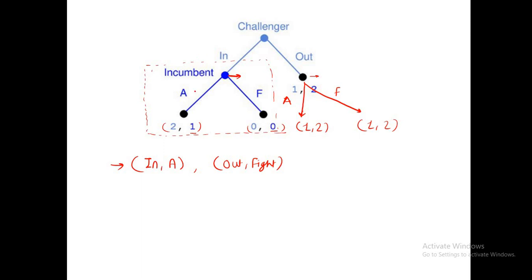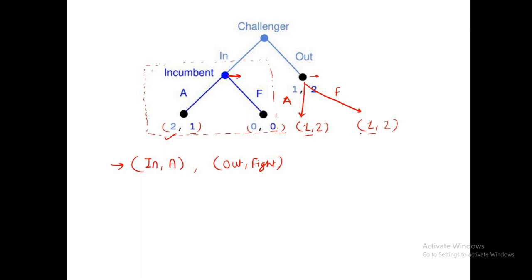Now the incumbent is accommodating. Which one is best for the challenger? If the challenger takes in, we know the output of this subgame: the incumbent will take accommodate and the challenger will get 2. And if the challenger takes out, he will get 1, in both cases, whether the incumbent takes accommodate or fight.